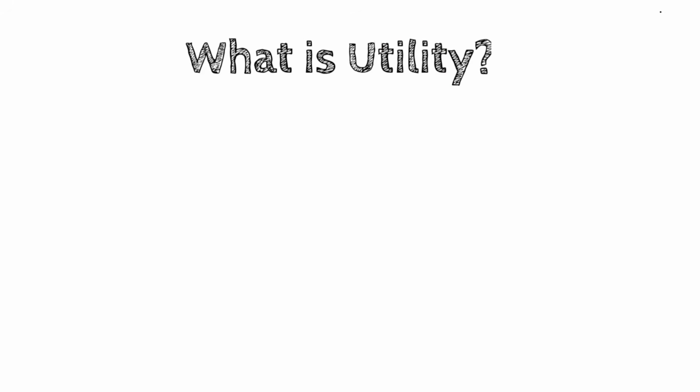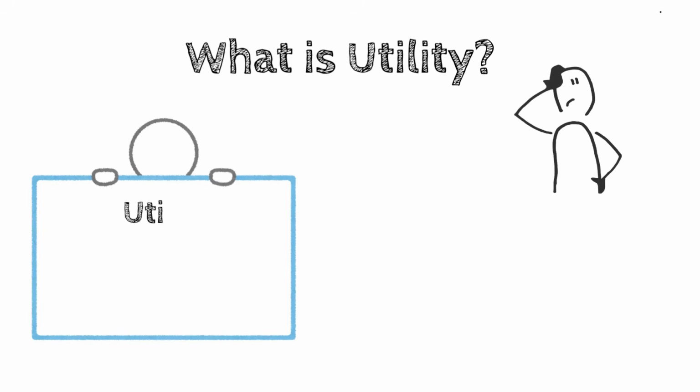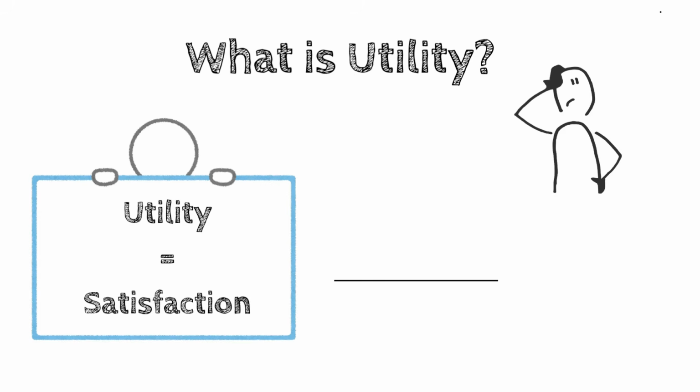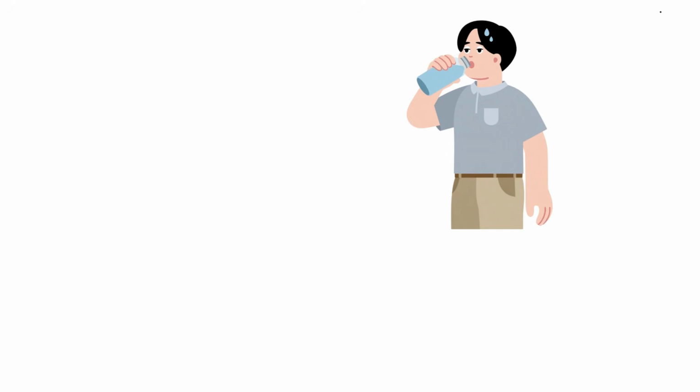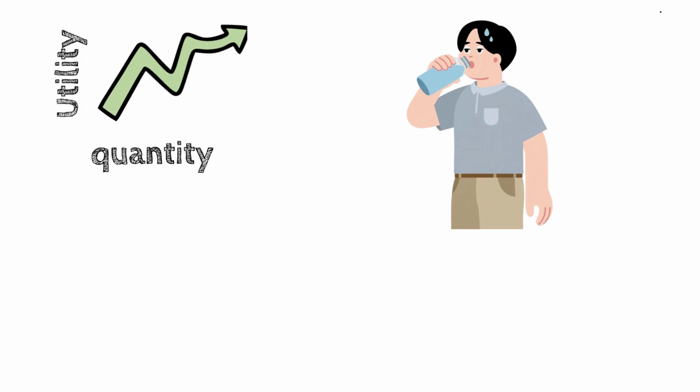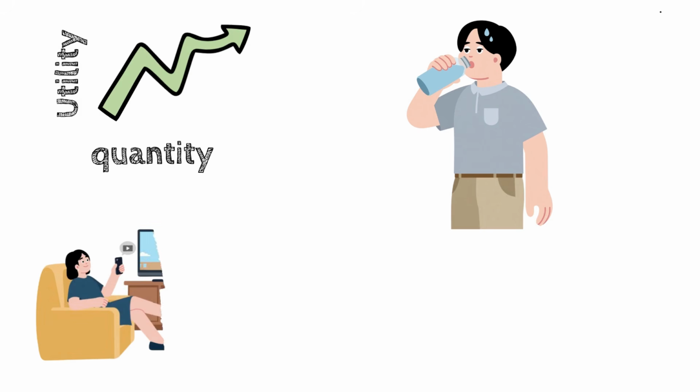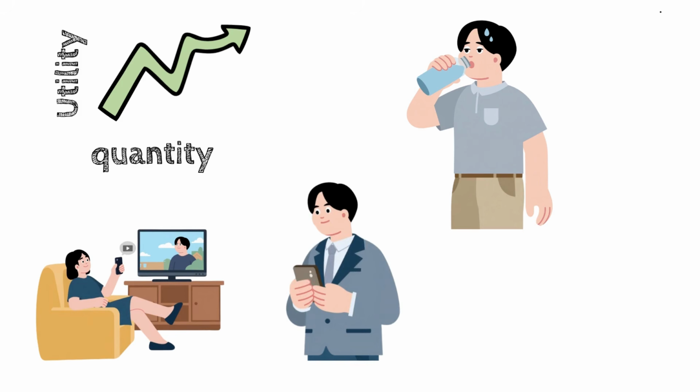What is utility? In economics, utility simply means satisfaction or happiness that a consumer gets from consuming a good or service. In simple words, utility answers this question: how much satisfaction do I get from using this product? For example, drinking water when you're thirsty gives you high utility. Watching your favorite movie gives you high utility. Even scrolling on your phone can give you utility.